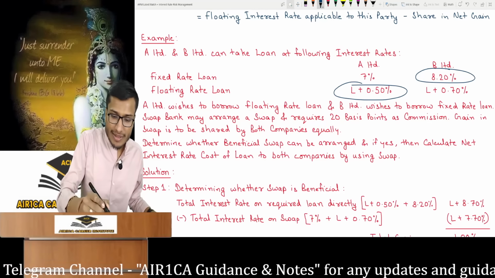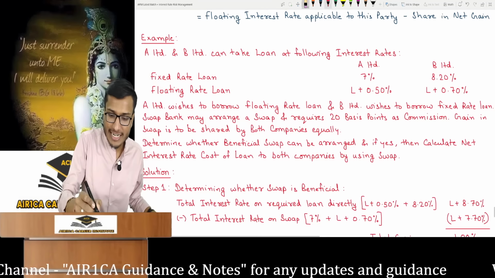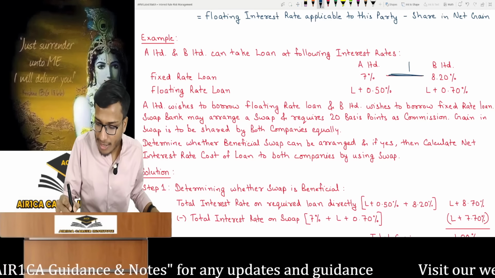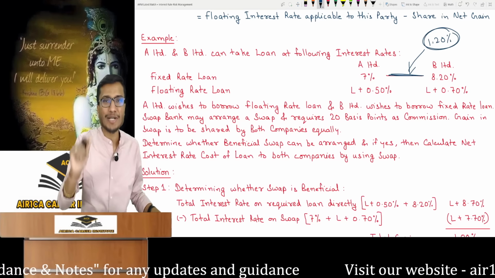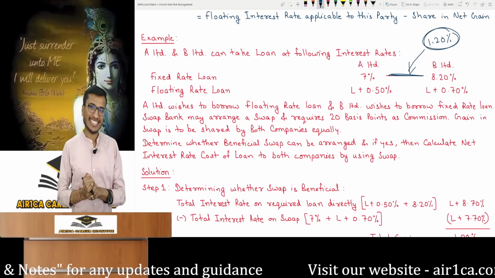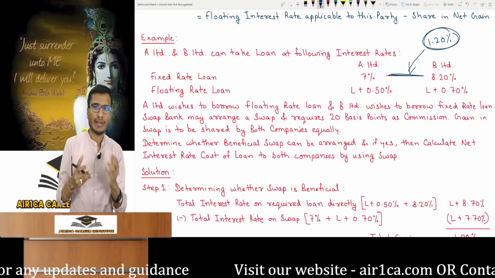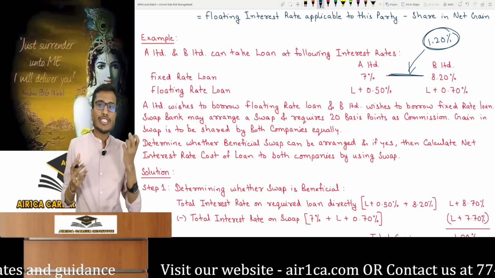If on my behalf, you could please take a loan for me. You will then take this loan at a fixed rate of interest on my behalf. So in this arrangement, we will save 1.20%. Now, how much will we be gaining from this? We will save 1.20%. Look here. B Limited said that I will save this much interest. I said, yes, you will save that. That's right. But what about the loan that I need?